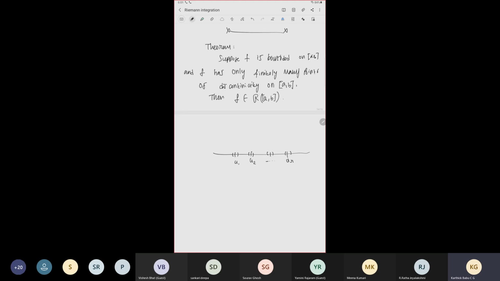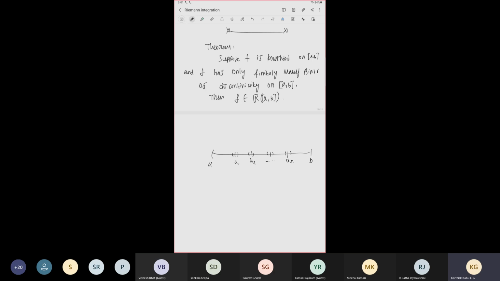Since we are removing open intervals from the closed interval, the complement of the union of these intervals is actually closed.